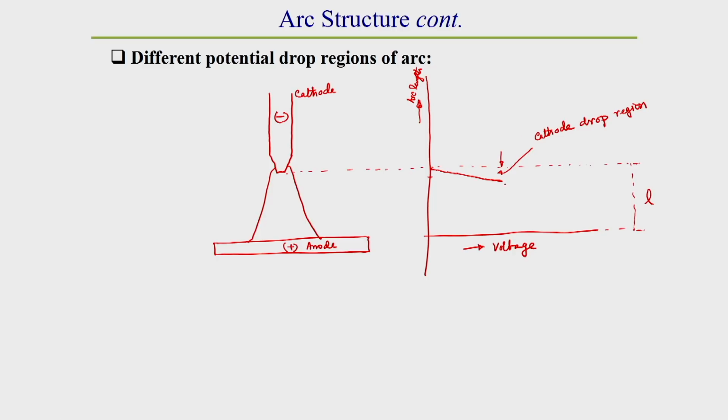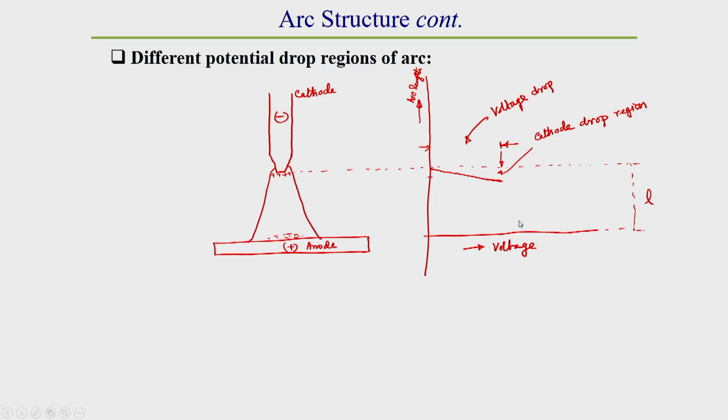So, how much voltage drop takes place here? We observe this much voltage drop, a sharp change of voltage in this zone. Here also there is a gaseous space, the negative terminal, and here the positive space, which I have already explained in the previous slide.